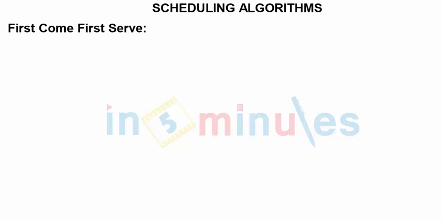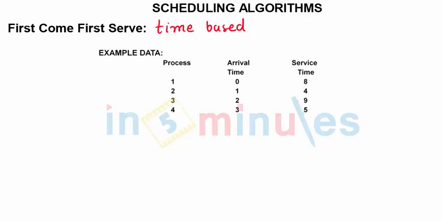The system is fairly simple. In this, there is no algorithm as such, but we will be serving processes on the basis of which they are occurring, or on the basis of the time at which they are occurring. So basically, first come first serve is a time based system where whoever comes first would be served first. In order to understand this, let's take an example.